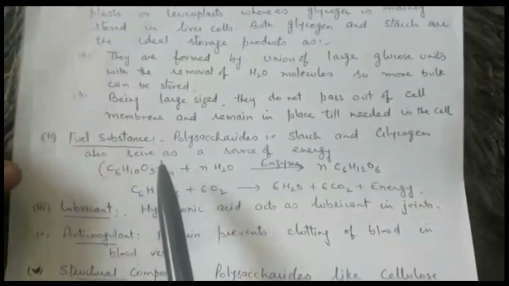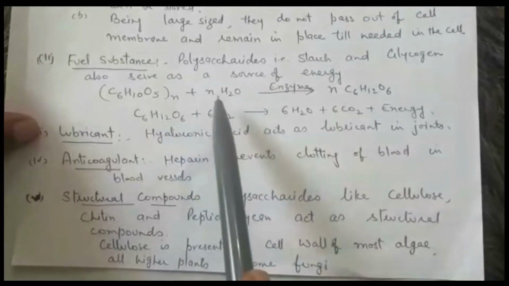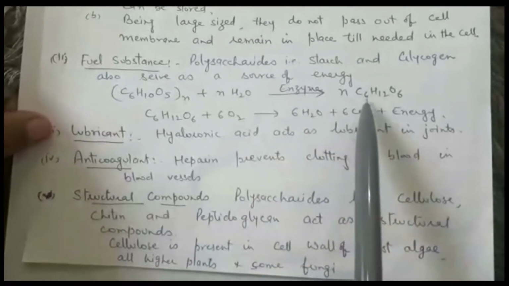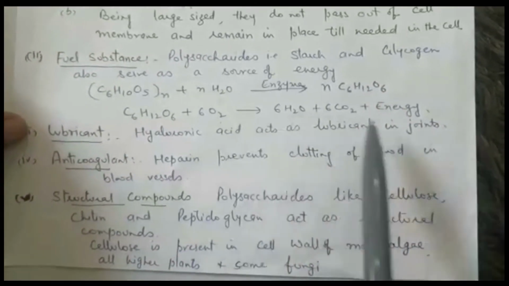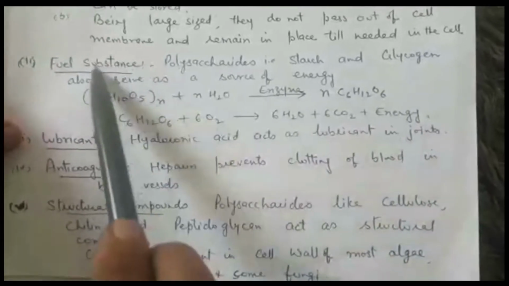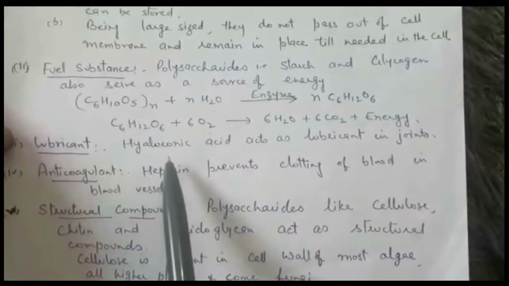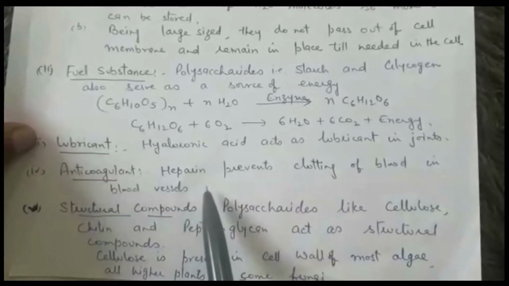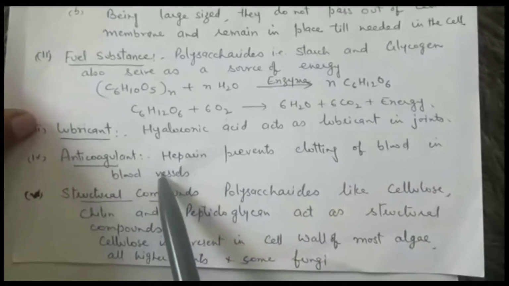Then they act as a source of fuel because polysaccharides, first of all, with the addition of water molecules and with the help of enzymes, split to form monosaccharide units, and then monosaccharide units in presence of oxygen, that we will study through glycolysis and TCA cycle, give us energy. So they are an important source of fuel. Then some polysaccharides, as we have studied earlier also, for example hyaluronic acid, act as a lubricant. Then heparin is present as anticoagulant in blood, it prevents clotting of blood in blood vessels.